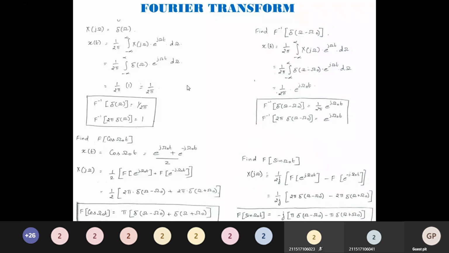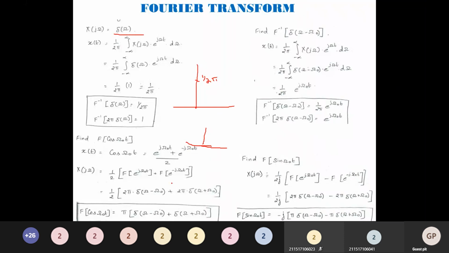We can even represent it in terms of a spectrum also. I will show you how the spectrum looks. For del of omega, we have the spectrum at 0, which is 1 over 2 pi. For this case, how does the spectrum look for cos?